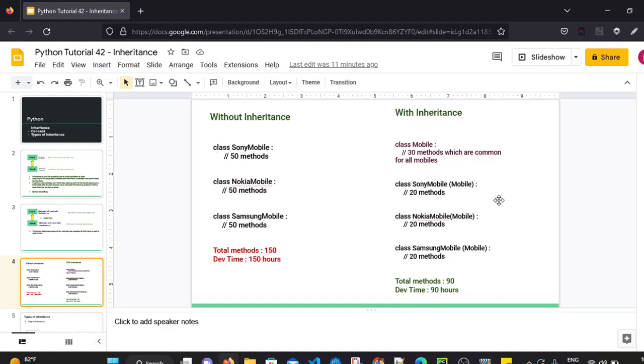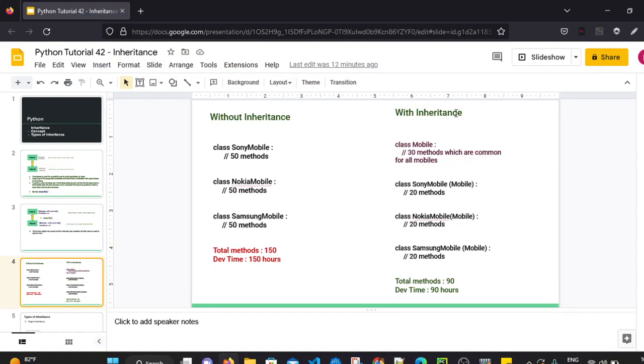So what we can do with inheritance is, we can create one common parent class that will contain the 30 methods which are common across all these 3 mobile classes. So there will be 30 methods which will be common for all the mobiles.